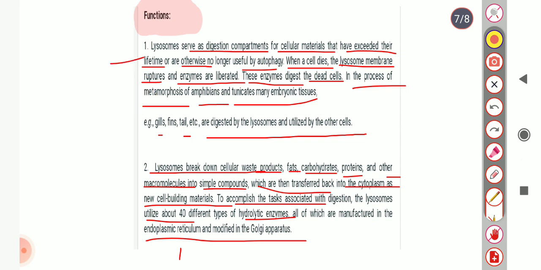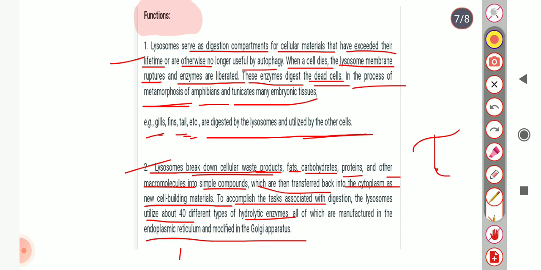First of all, lysosome is for digestion of cellular material, and it contains many digestive enzymes, and it helps to digest dead cells. In the process of metamorphosis, with the help of lysosomes, gills, fins and tails are digested by the lysosome and utilized by other cells. Second, lysosomes break down waste products, fats, carbohydrates, proteins and other macromolecules into simple compounds, which are then transferred to the cytoplasm as cell building material.